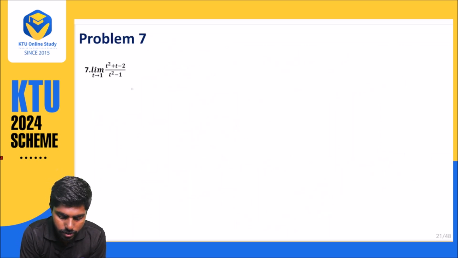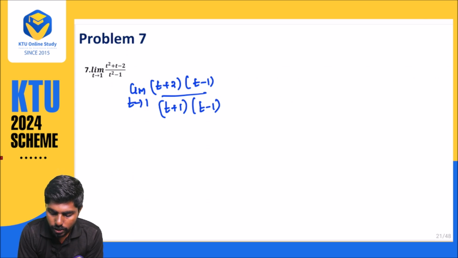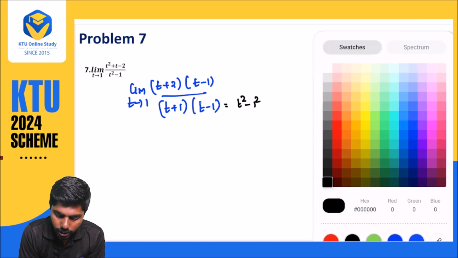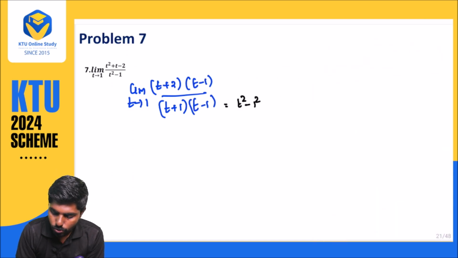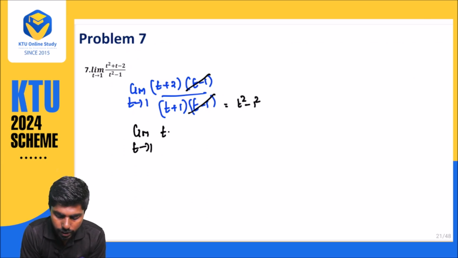So when we are simplifying, limit t approaches 1, we are getting t plus 2 into t minus 1 divided by, we know, t plus 1 into t minus 1, since t square minus 1 square. So we can cancel t minus 1. Now our limit t approaches 1, t plus 2 divided by t plus 1.